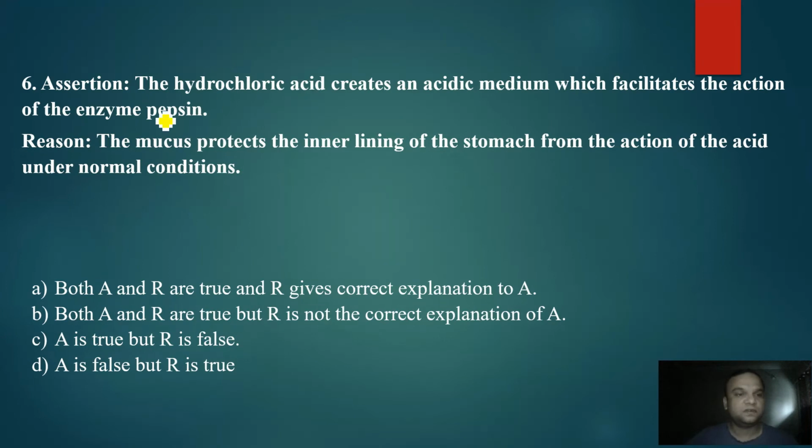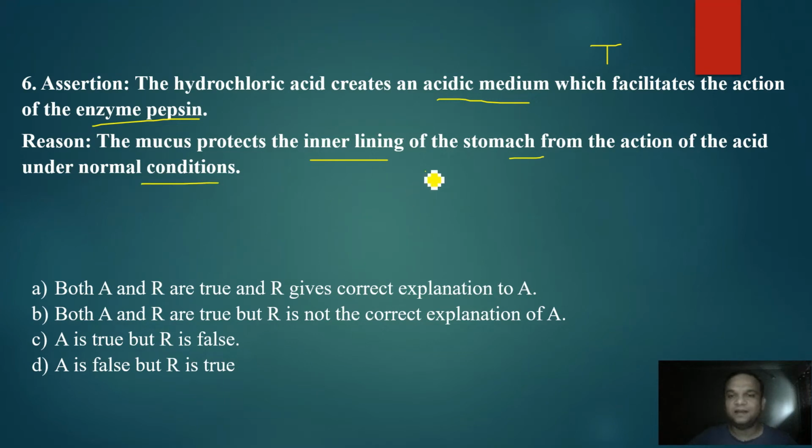Now next question is question number 6. The hydrochloric acid creates an acidic medium which facilitates the action of the enzyme pepsin. Pepsinogen gets activated to become pepsin, and that is why this statement is a correct statement, and it takes place in the presence of hydrochloric acid. Reason states that the mucus protects the inner lining of the stomach from the action of the acid under normal conditions.